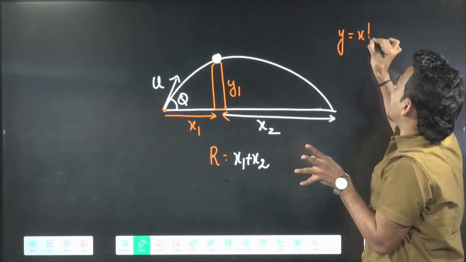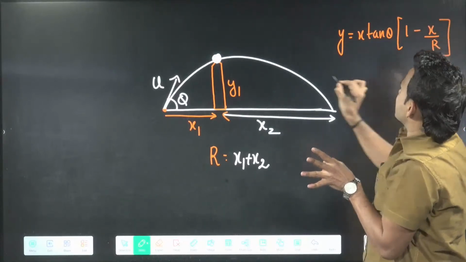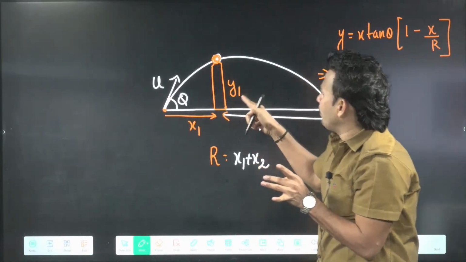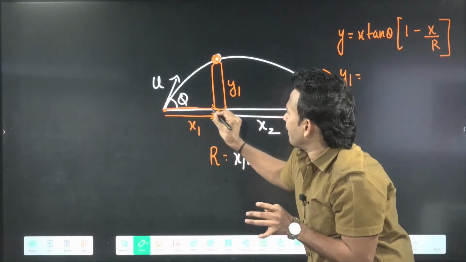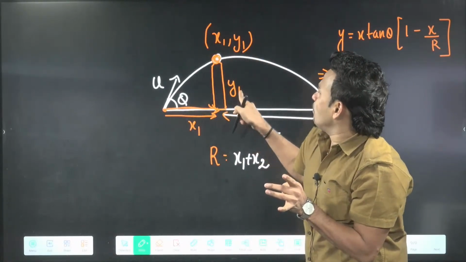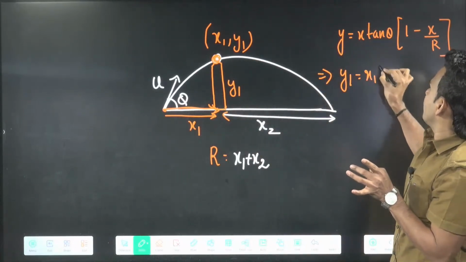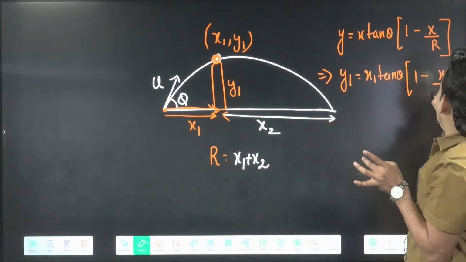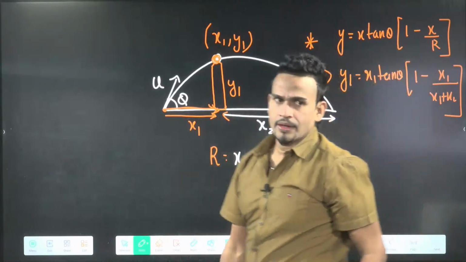So y equal to x tan theta into 1 minus x by r. Now what is y? y will be y1, the height of the building. So y1 will be equal to x1 into tan theta into 1 minus x1 by r, where the coordinate is x1 comma y1 and x will be x1. What is r? x1 plus x2. You can write this. We will do one question from here in the next class.